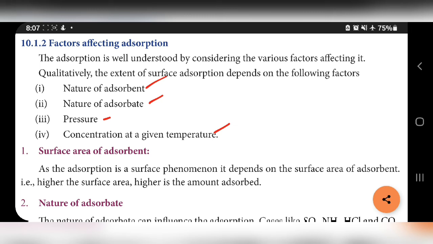First point. As the adsorption is a surface phenomenon, it depends on the surface area of the adsorbent. That is, higher the surface area means higher the amount adsorbed. Smaller the surface area means smaller the amount adsorbed. So adsorption is the surface phenomenon, because adsorption is based on surface only. So surface more means adsorption also more. Surface less means adsorption also less.